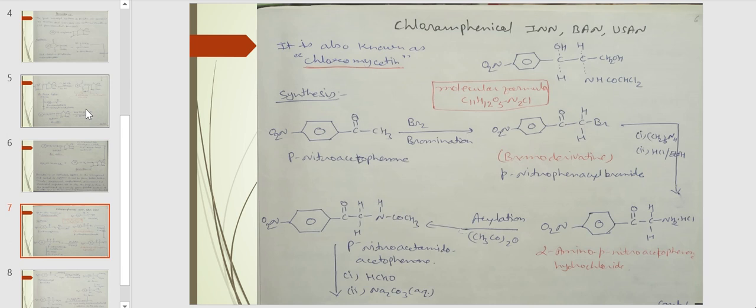Next antibiotic drug is chloramphenicol. Chloramphenicol is also known as chloromycetin. Its molecular formula is C11H12O5N2Cl2. This is prepared by the bromination of para-nitroacetophenone. A bromo derivative, say para-nitrophenacyl bromide, is formed.